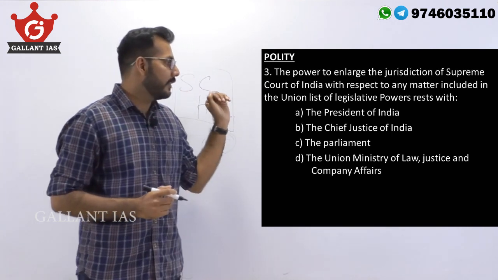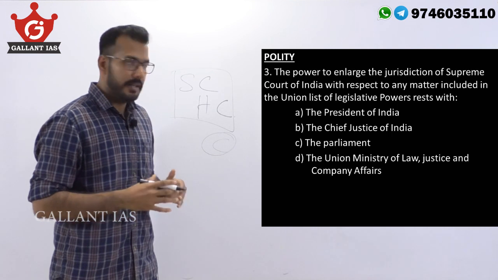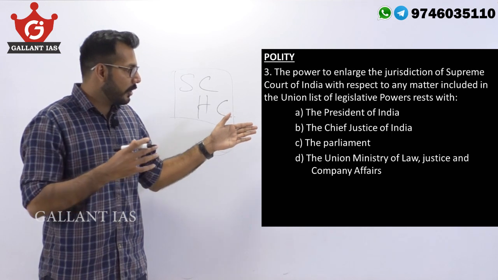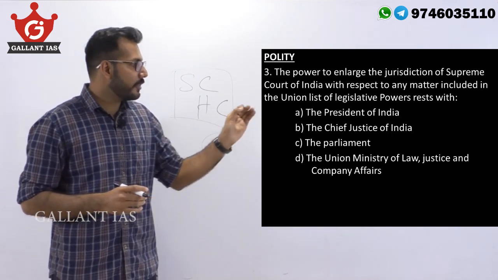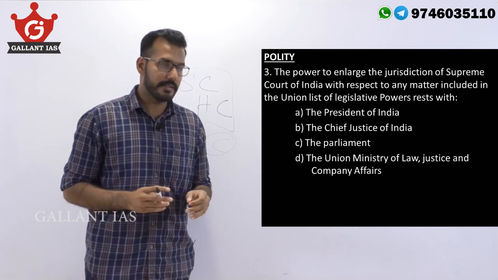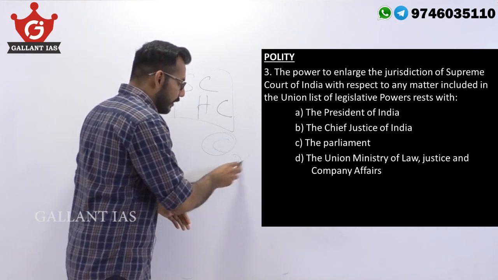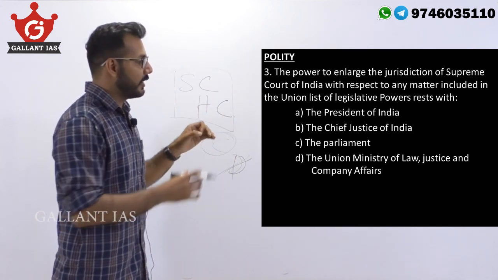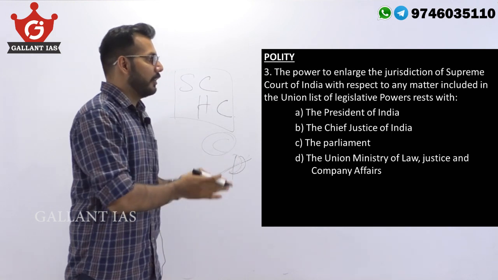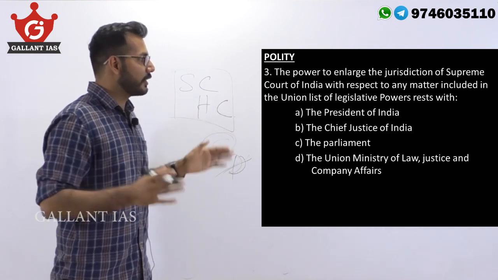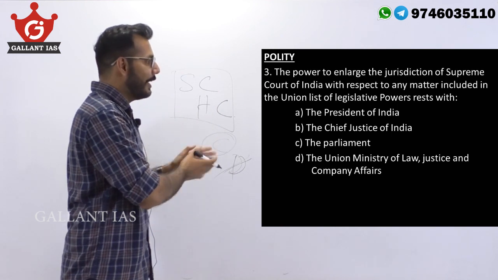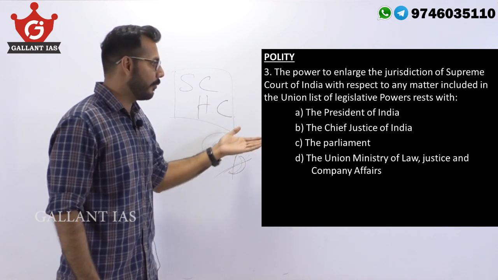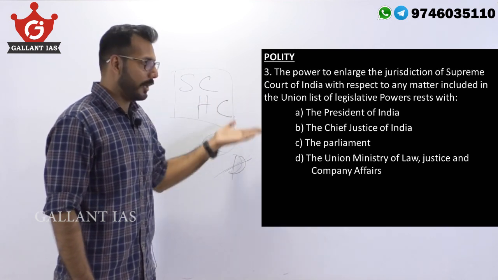It is only Parliament that has the power to enlarge the jurisdiction of Supreme Court. Now, if you take a closer look at the option D, the Union Ministry of Law, Justice and Company Affairs, one can safely assume it is absurd because there is no ministry which has the unilateral and sole power to increase the jurisdiction of any important institutions in India without the consultation of Parliament or any important offices in India, the Council of Ministers or the President or the Prime Minister.